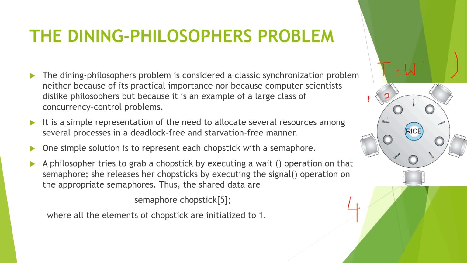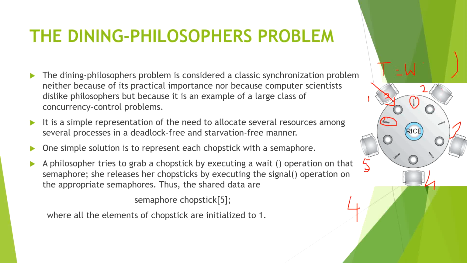Let's say we give the numbers 1, 2, 3, 4 and 5. Each odd philosopher will take their left chopstick first and then hold their right chopstick. So let's say this is the odd one. It will take firstly its left chopstick, then it will hold its right chopstick.